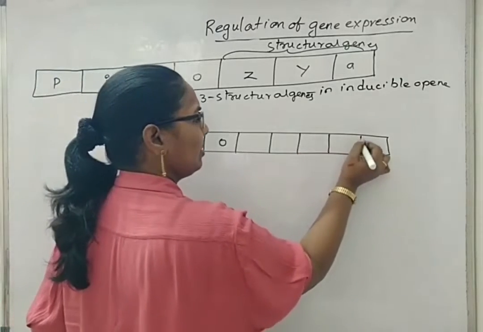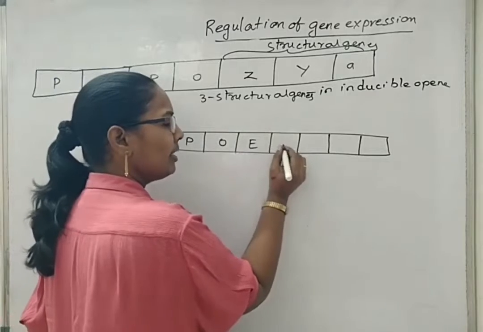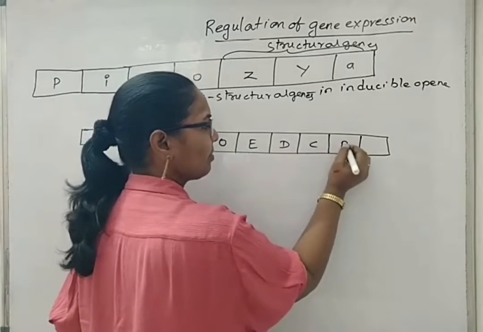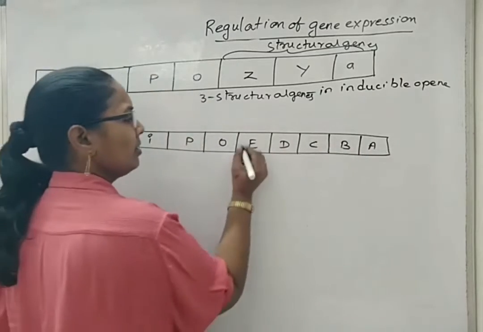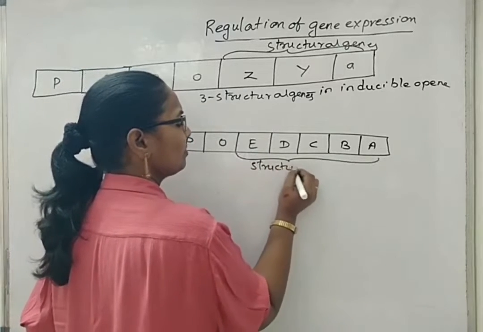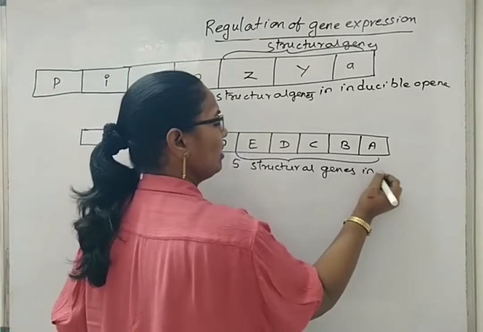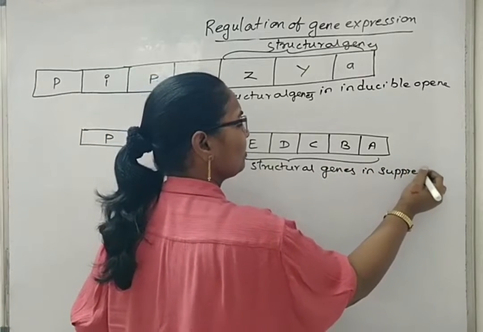In case of tryptophan operon, 2, 3, 4, 5, there are 5 structural genes. So all these are called structural genes. So 5 structural genes in suppressible operon.